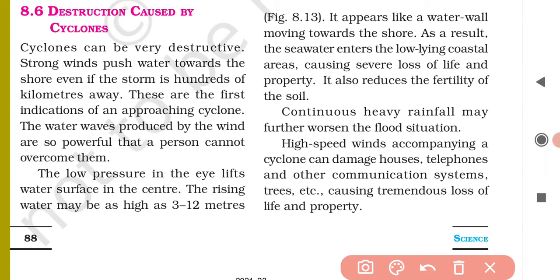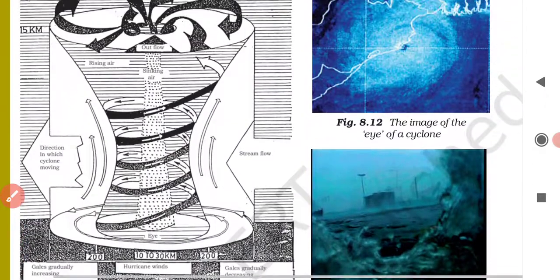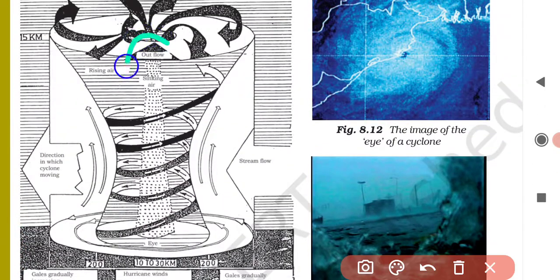You see here, the low pressure in the eye lifts the water surface in the center. That means there is extremely low pressure in the eye of the cyclone, right? The eye of the cyclone has a low air pressure region. Are you getting it?